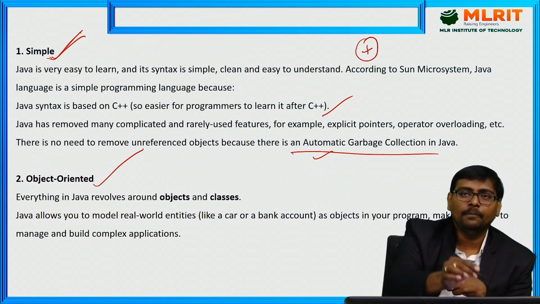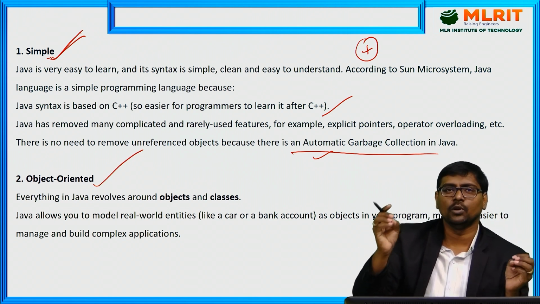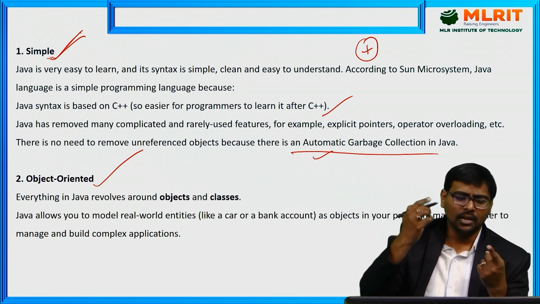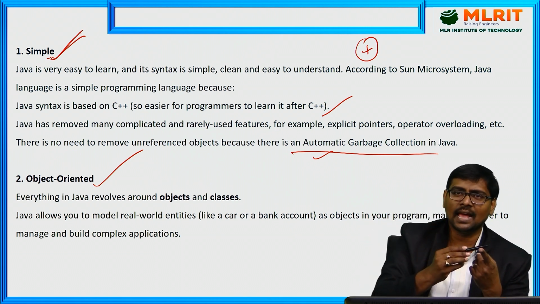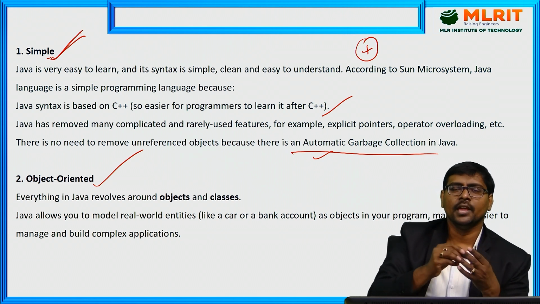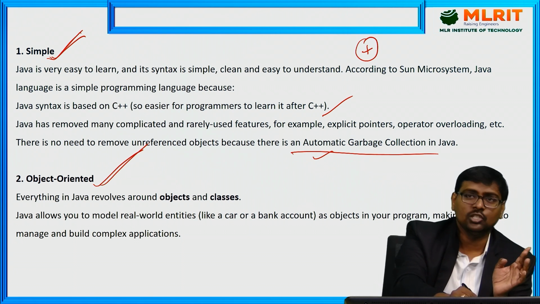Second, object-oriented features. Everyone knows Java follows object-oriented programming. Everything is treated as an object. It supports multiple features: class, object, inheritance, polymorphism, encapsulation, abstraction. All object-oriented features are implemented using Java.